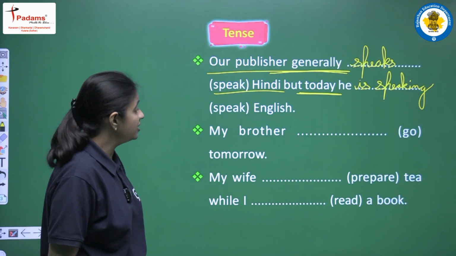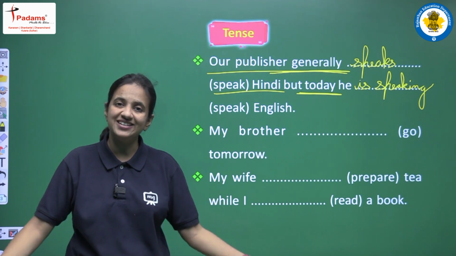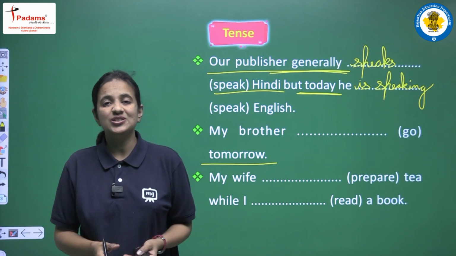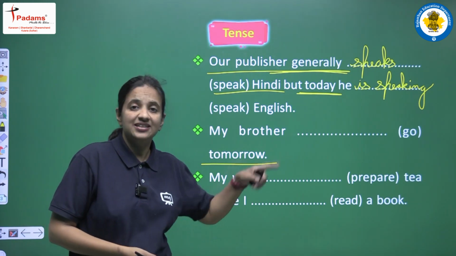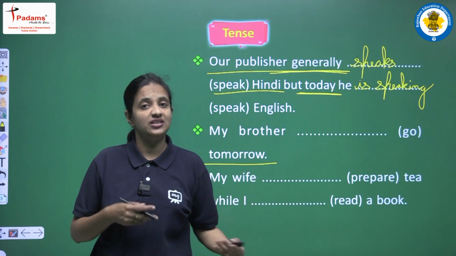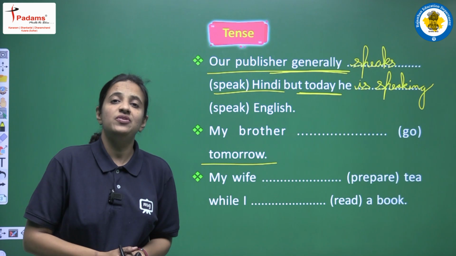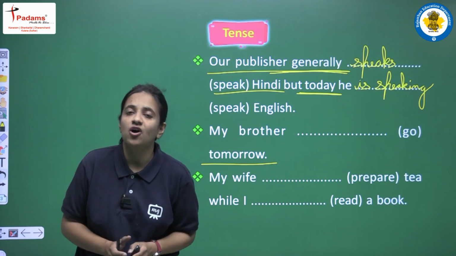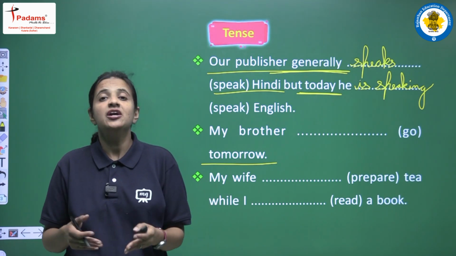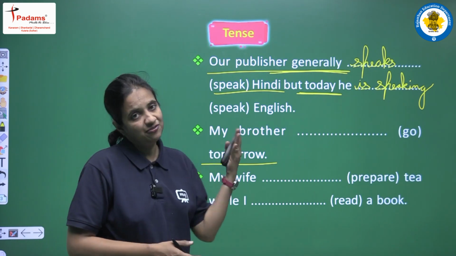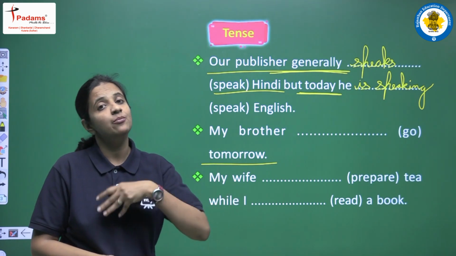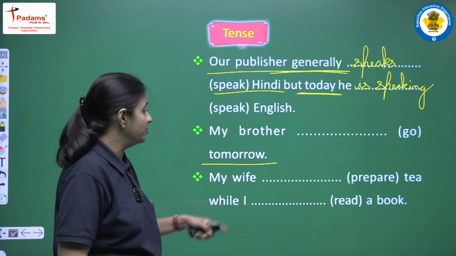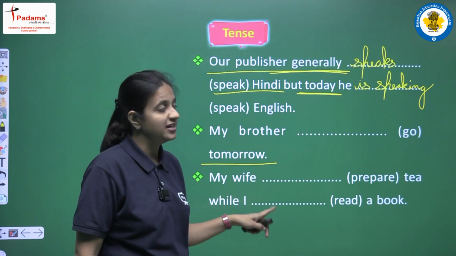Next, my brother go tomorrow. So it's a very easy sentence. In the sentence, we are having one word that shows future time. So we can say that okay, this action, this work, it is related with the future time, and it's very easy. We have to use future simple tense here, right? But now again, you know, all the rules related with helping verb and main verb, you have to recall all the rules here, because after recognizing the tense, this is again very important thing to write the correct helping verb and to write the correct form of the main verb.